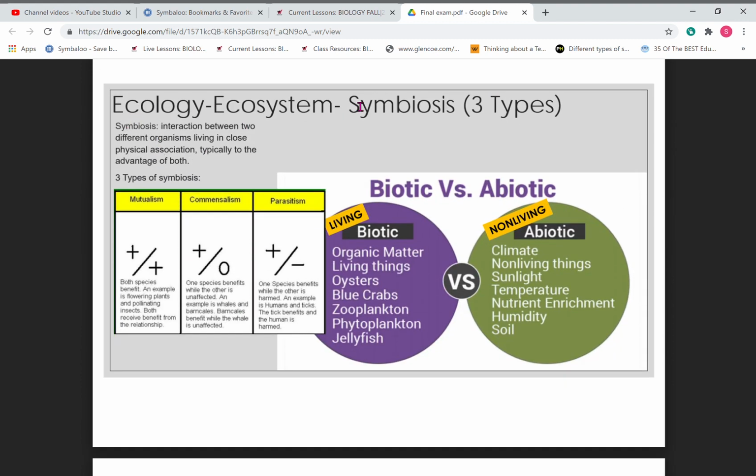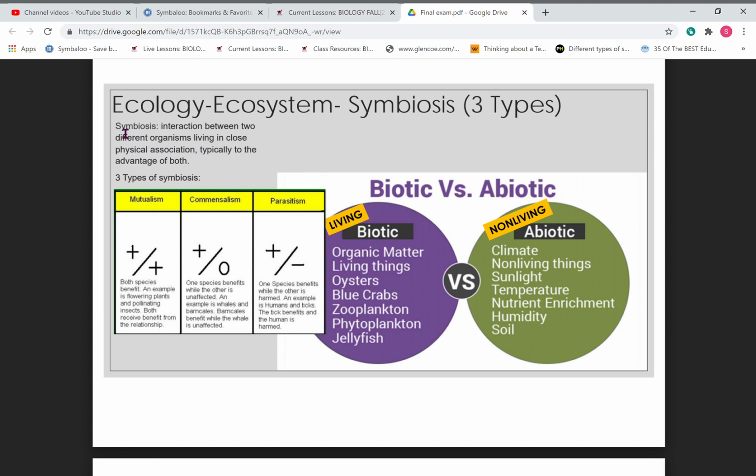Okay, so we have ecosystem symbiosis. We have three types. We talked about mutualism, commensalism, and parasitism. Remembering that with mutualism, they both are benefiting. Commensalism means that this one doesn't really care because he doesn't gain anything or lose anything, and this one gains. And then with this one here, one gains, one loses. So you need to know how those work.